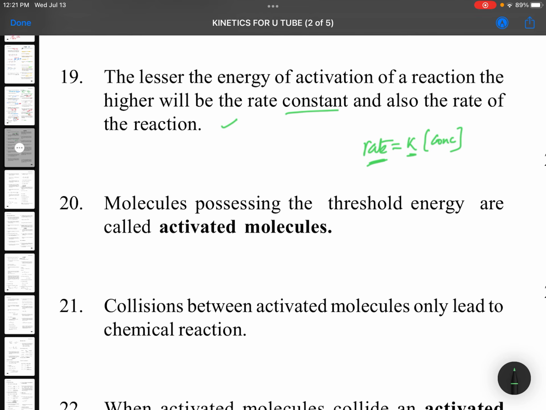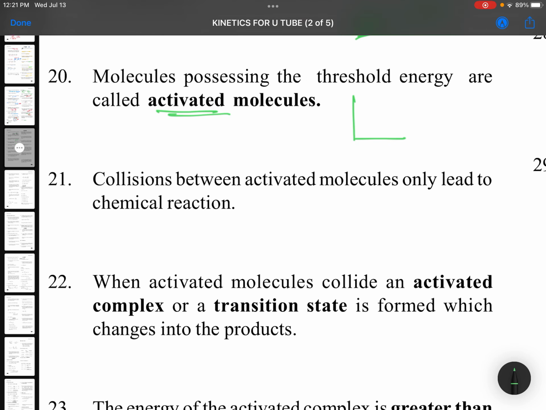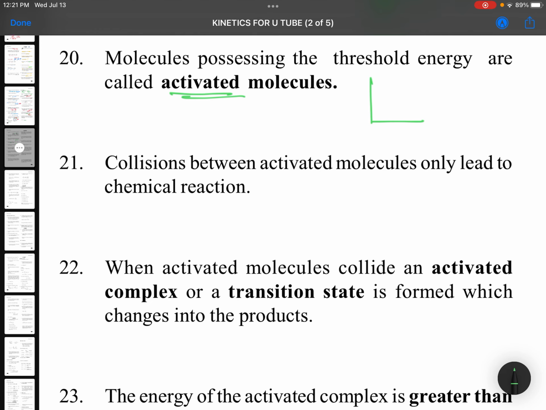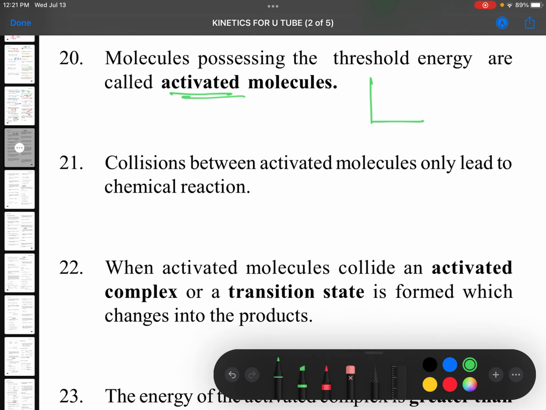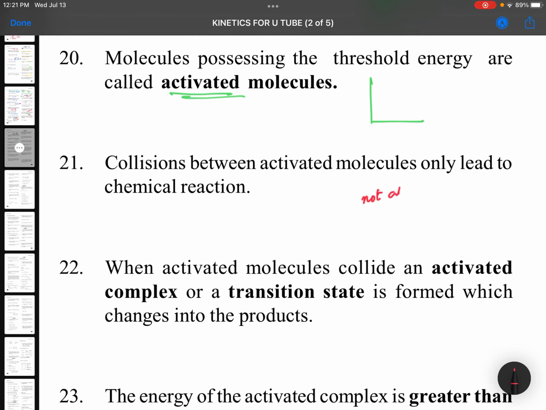Molecules possessing the threshold energy are called activated molecules. Okay, now when they are getting the particular energy, they are called activated molecules. Collisions between activated molecules only lead to the chemical reaction. This is what we were saying till last time. So not all the molecules, only a few molecules will be having that particular energy, and the collisions of those molecules are called perfect collisions or fruitful collisions.